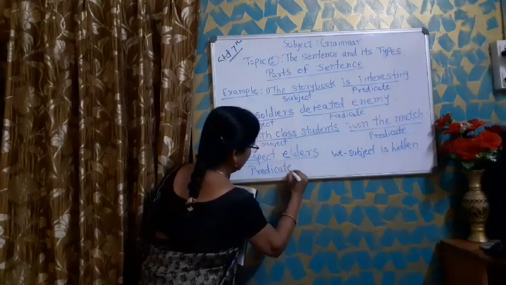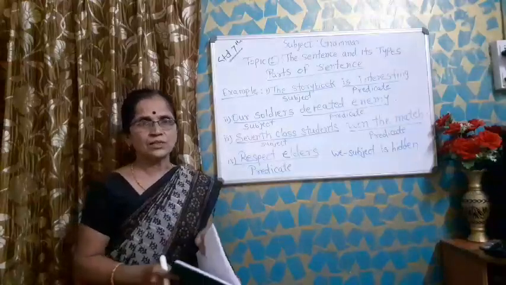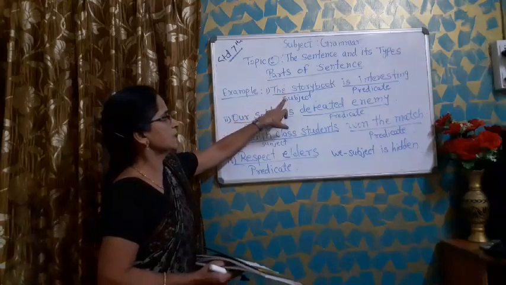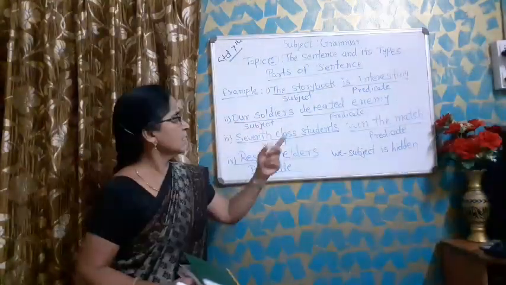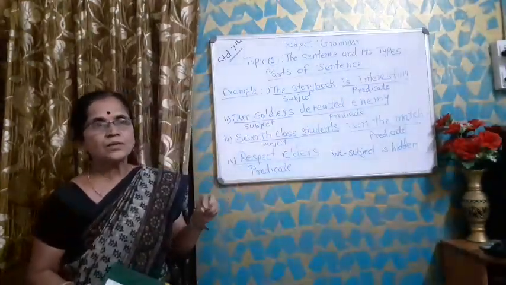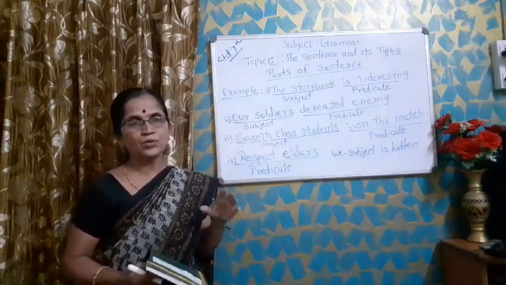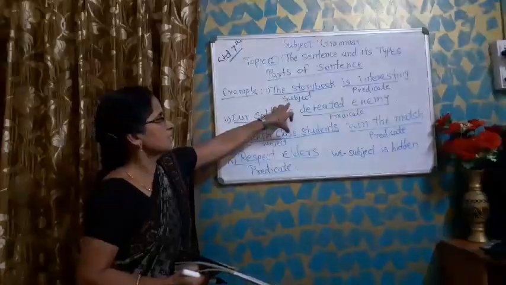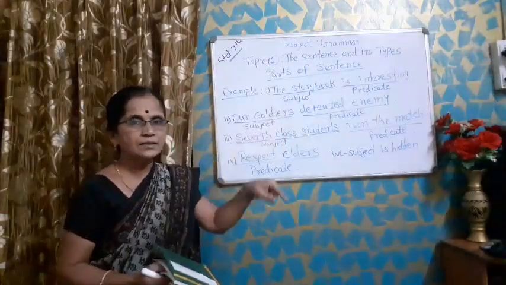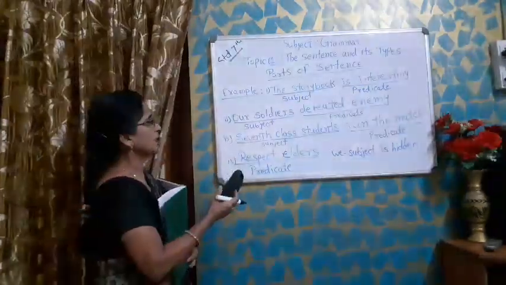Now everyone understood which are the parts of the sentence or which are the elements of a sentence? Do you understand? Yes? Okay, you understood. It means each sentence has 2 elements or 2 parts, that are subject and predicate. What is meant by subject? Subject means about what, about whom, about which thing we want to say, we want to explain. It is called the subject of that sentence, and about the subject what we want to say, that is the predicate. Every sentence has two parts, subject and predicate.